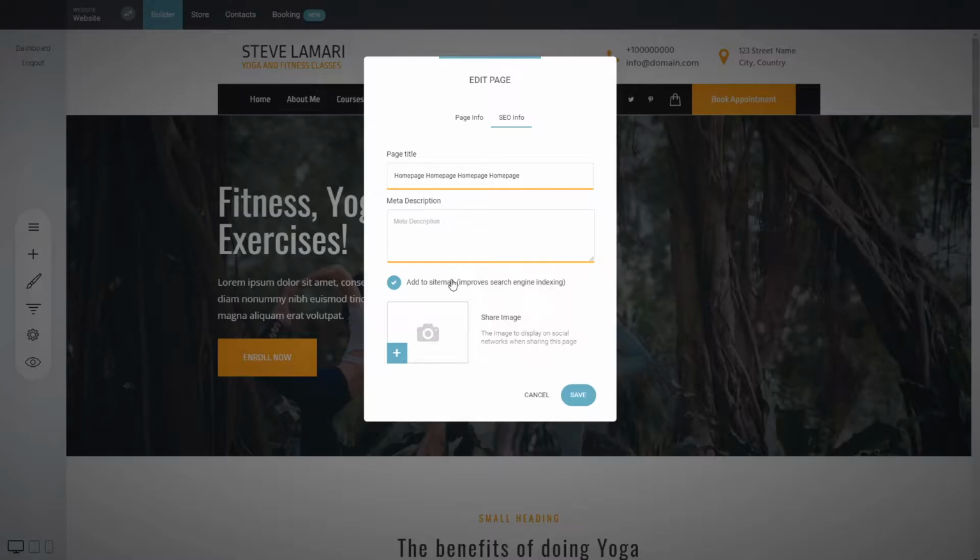Only a person with a link can access it. And the social sharing image, self-explanatory. This is when you share this page on Twitter or on Facebook or in Skype, wherever, in Viber. You will see this image anywhere that will show. So if you want to have a unique image for this particular page, just add it here.